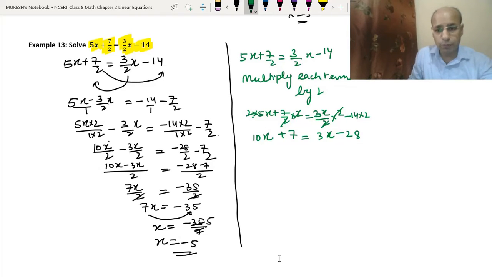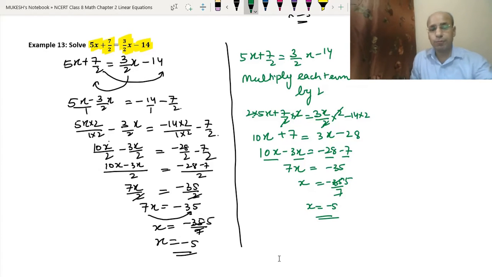So now what will we do? We will take 3x to the other side. So it will become 10x minus 3x. And we will take 7 to the other side. It will become minus 28 minus 7. So 10x minus 3x becomes 7x. Minus 28 minus 7 will become minus 35. So x will be equal to minus 35 upon 7. 7 5s are 35. So x equals minus 5 is the answer. So I have told you both ways of doing the question. So whichever way you like, you can do it that way. Okay. So now let's start exercise 2.3.